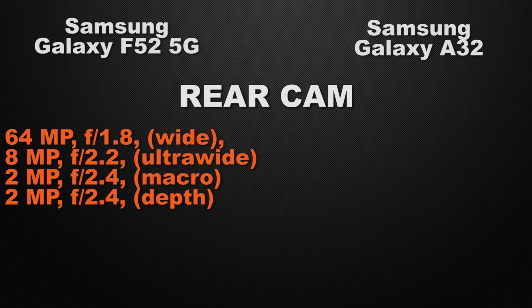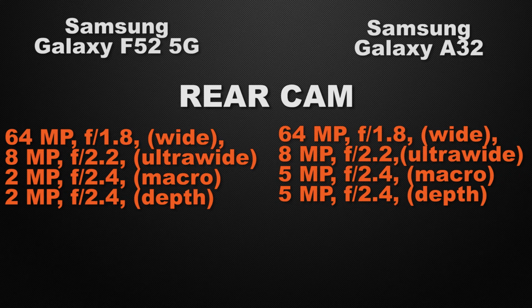Let the comparison start with the camera of the devices. Talking about the rear camera of the devices, F52 has a quad camera setup: 64 megapixel wide camera, 8 megapixel ultra wide camera, 2 megapixel macro camera and 2 megapixel depth sensor. Whereas the A32 also comes with a quad camera setup: 64 megapixel wide camera, 8 megapixel ultra wide camera, 5 megapixel macro camera and 5 megapixel depth sensor. So the winner here is F52 because it has a better camera sensor.